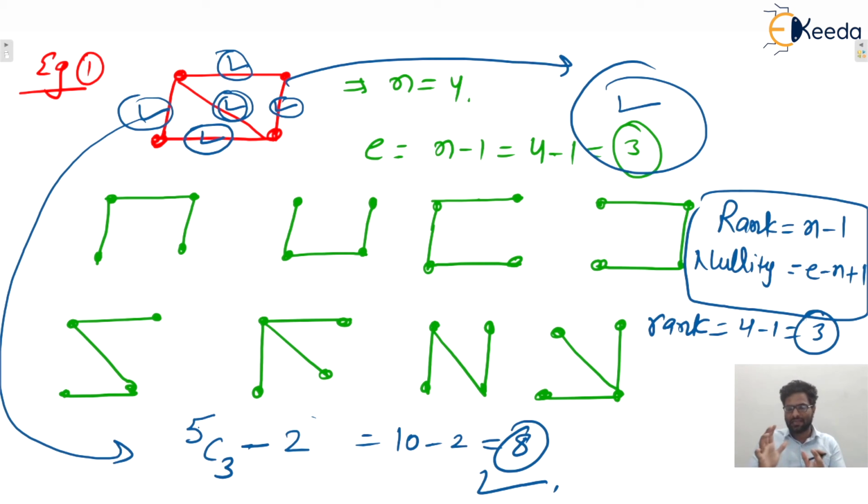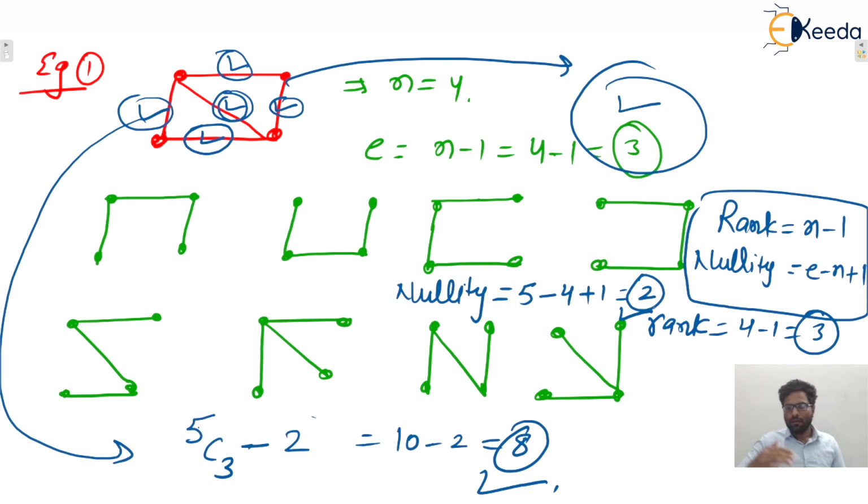So what is the meaning of rank? Rank means the number of edges required in the corresponding spanning tree. So in the given graph, rank is 3. That means the corresponding spanning tree will have 3 edges, isn't it? That is the meaning of rank. And what is the nullity? You only tell me. Nullity: the number of edges is 5, minus number of vertices 4, plus 1. So that will be 2.